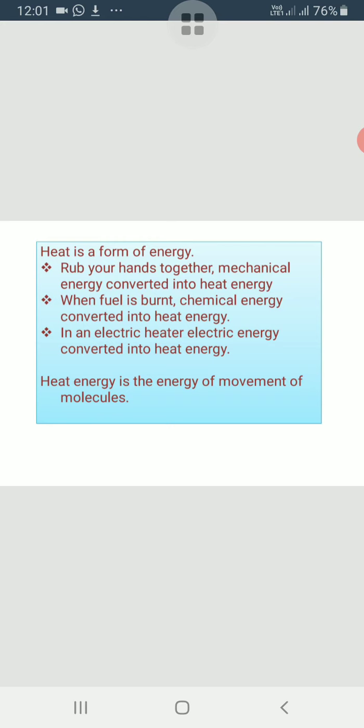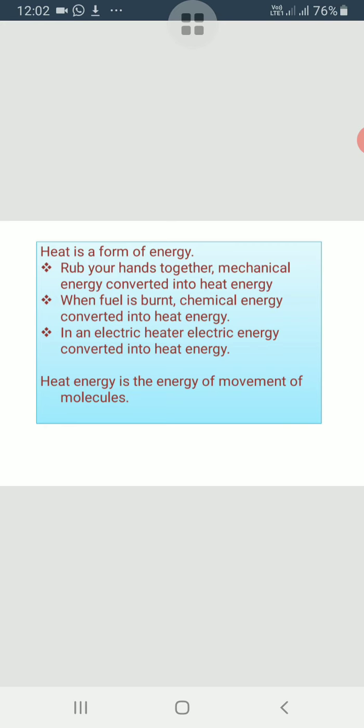There are other forms of energies, and the other form of energy can be converted to heat energy, and heat energy can be converted to other forms of energy. For example, when we rub our hands together, the mechanical energy gets converted to heat energy and we feel that our hands are warm.